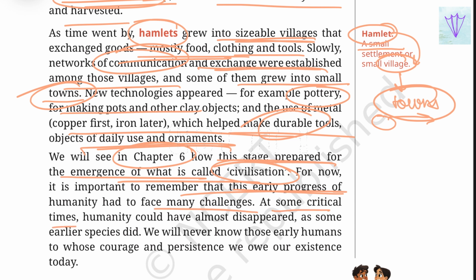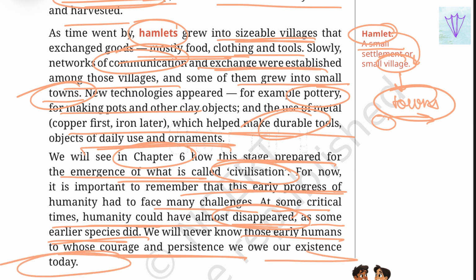At some critical times, humanity could almost have been wiped out, as some early species were. So we will never know those early humans to whose courage and persistence we owe our existence now, because our past has survived the harsh conditions, so that we are able to live on this planet at this particular moment.